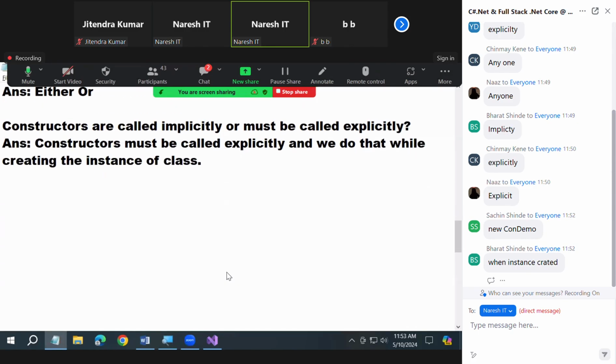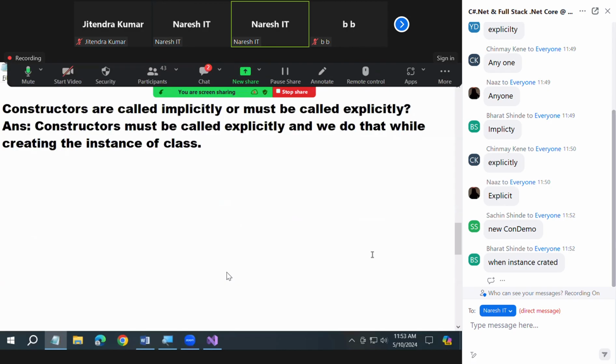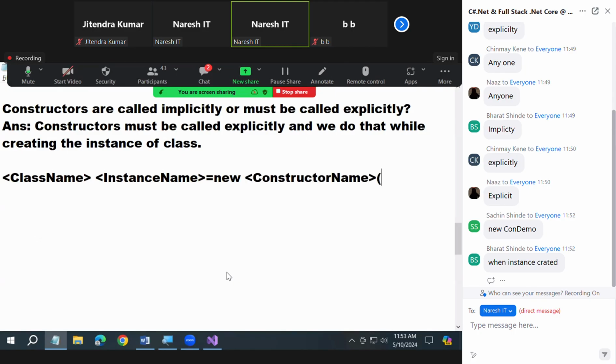Remember in the starting days, I told you how to create the instance of a class. In the starting of the week only, I told you how to create the instance of a class. Tell me. Class name. Perfect. Instance name is equals to new, class name. I'm sorry, I said wrong. Constructor name. It's not class name. And here come your values. Any values there are, you can pass them here.